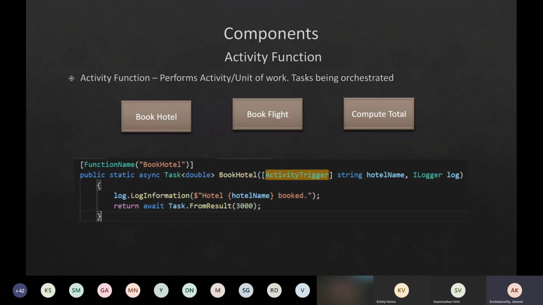But in an ideal world, what we will do is call some API, pass this hotel name, and get the response and all that stuff, right? This being a sample, I've just not explained all that. But at the end of the day, it is just going to have a trigger, activity trigger, as its binding attribute to let it know that it's an activity function.